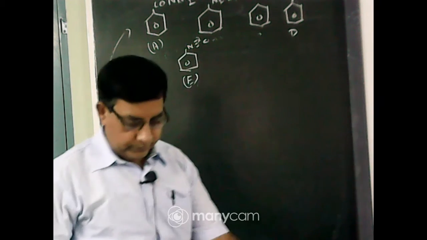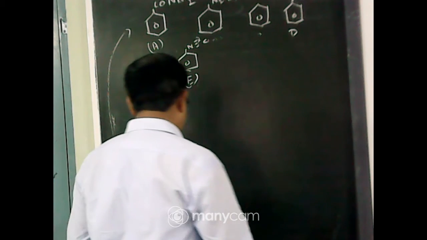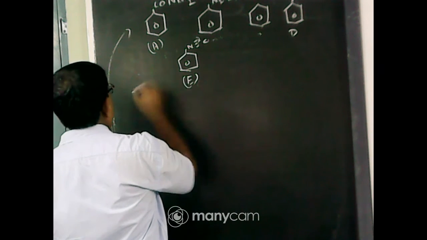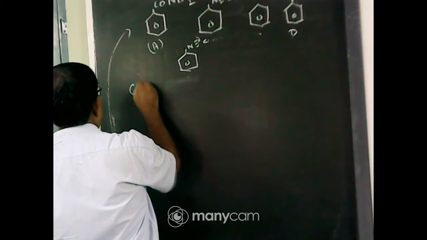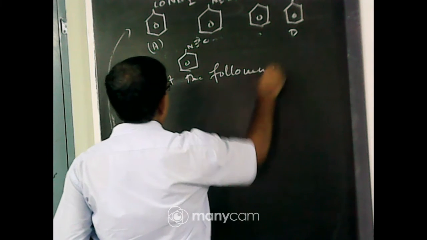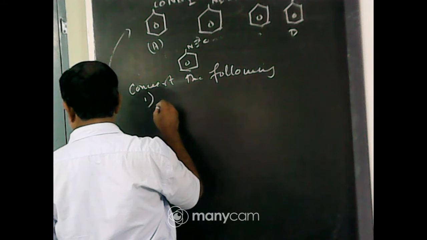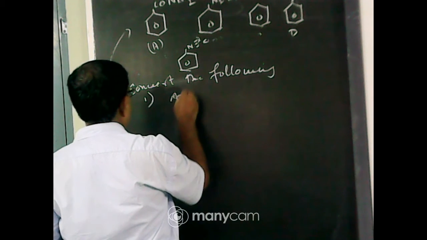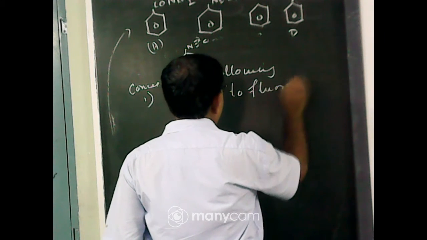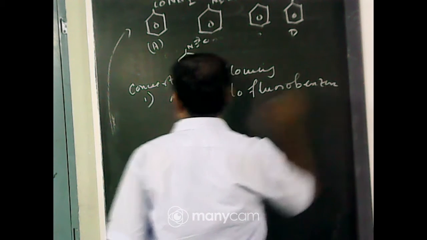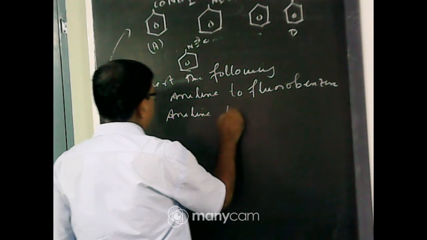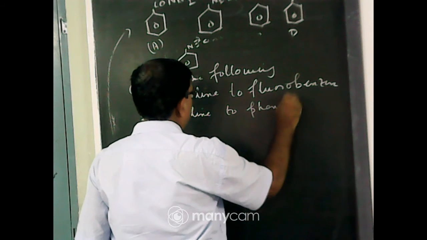Now next question, this is also a board question. Acha, convert the following: number 1, aniline to fluorobenzene; number 2, aniline to phenol;